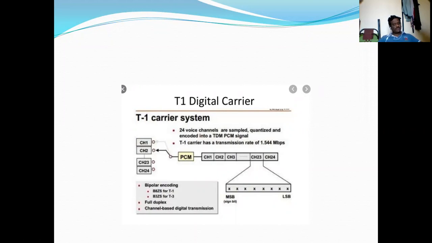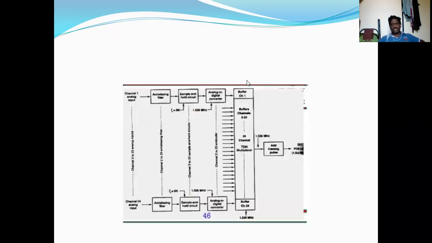Whenever the time division multiplex output appears, the PCM output signal, that is the pulse code modulation output signal from the 24 voice band channels, is sequentially selected, one after another, and connected through the multiplexer to the transmission line.